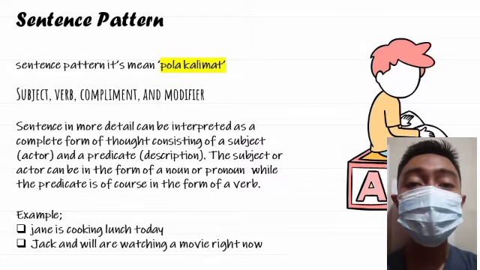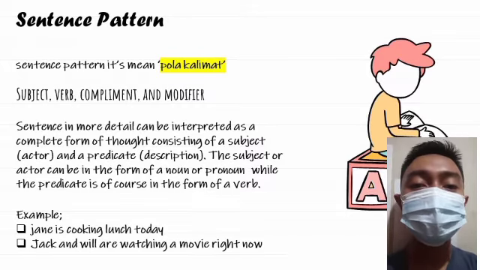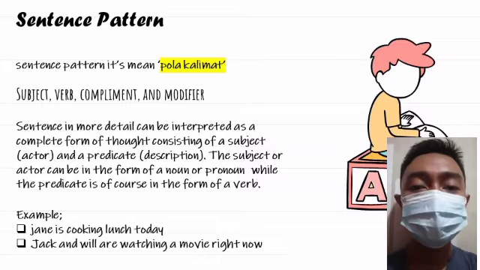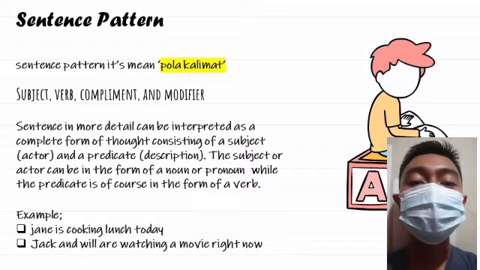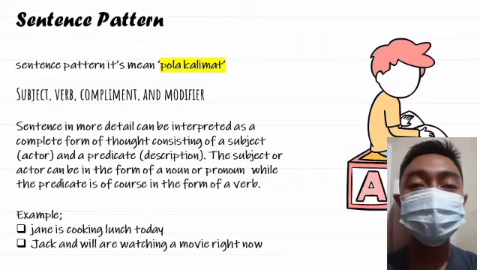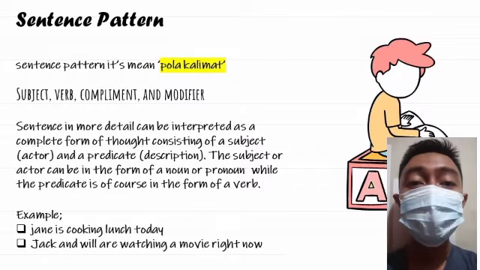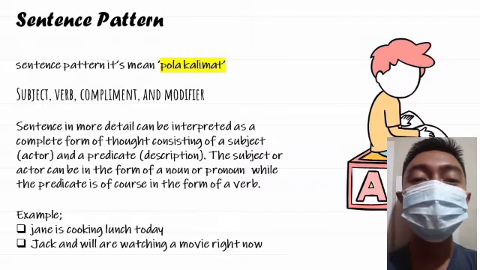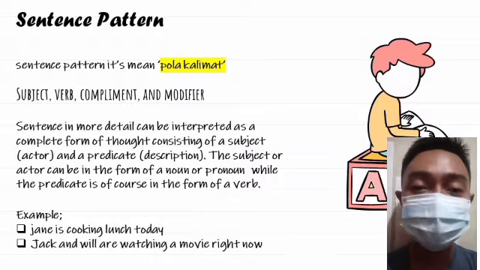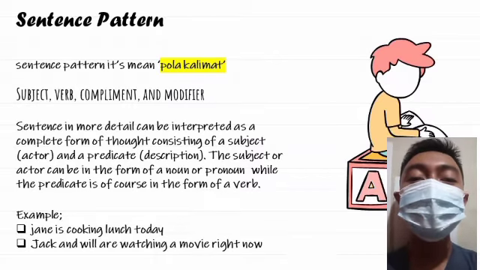So, for the last, a modifier is a word, phrase, or clause in English that has a function as an adjective or adverb that describes another word or group of words. So for example of sentence pattern number 1: Jen is cooking lunch today. Jen as subject, is cooking as verb, lunch as complement, and today as modifier.